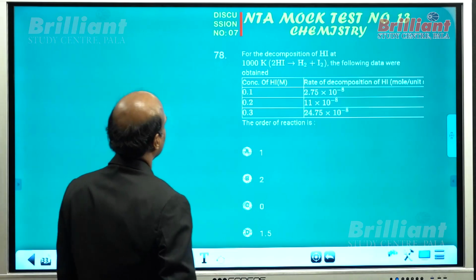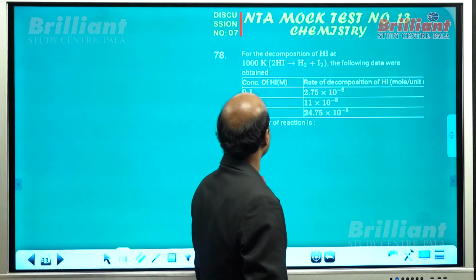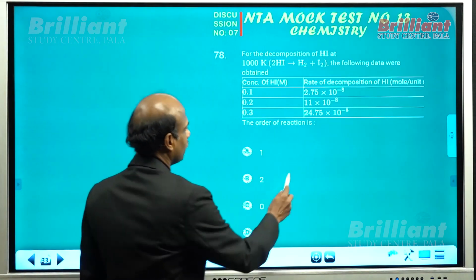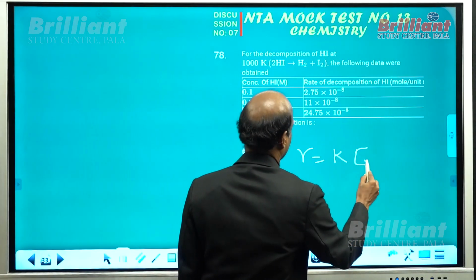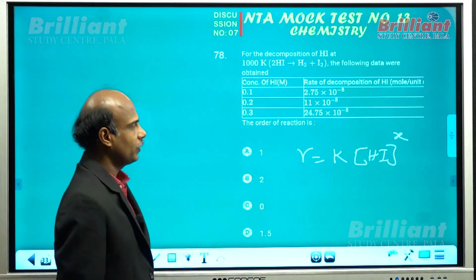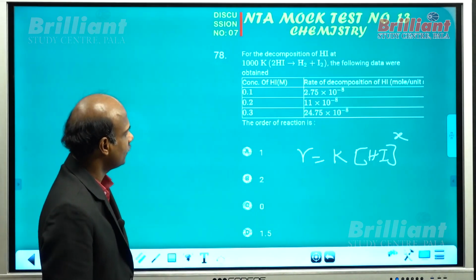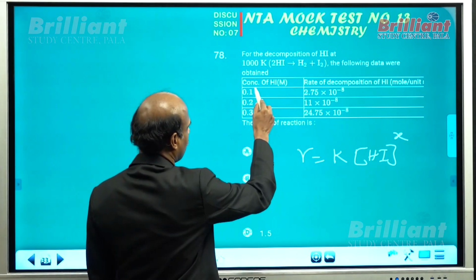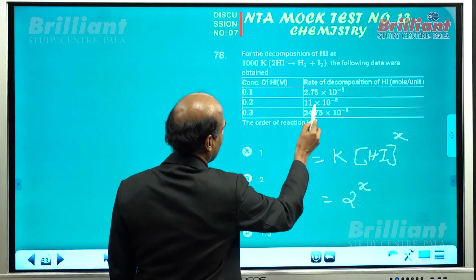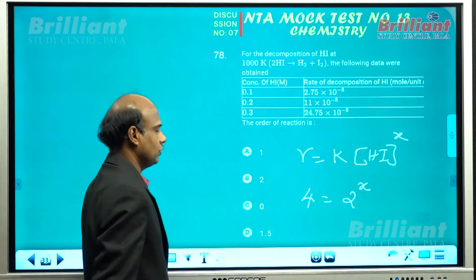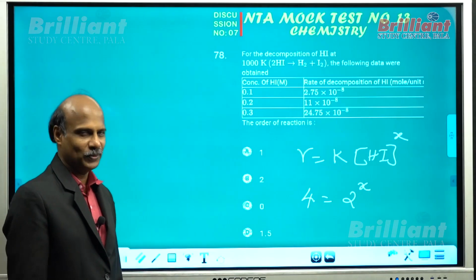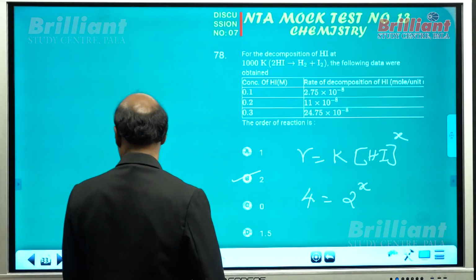What about question number 78? For the decomposition of hydrogen iodide at 1000 Kelvin, the following data were obtained. You know that the rate of this reaction can be hypothetically written as R equal to K into concentration of HI raised to X. So what you want to find out is X. How will you find out? You can see the data suggests that when the concentration is doubled, rate becomes 4 times. Am I right? When the concentration is doubled, the rate becomes 4 times, suggesting that X should be equal to 2. So it is a second order reaction.